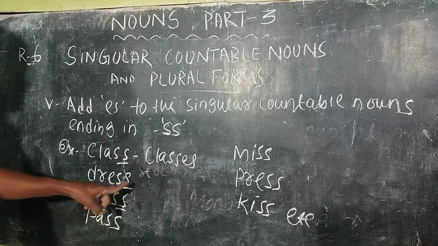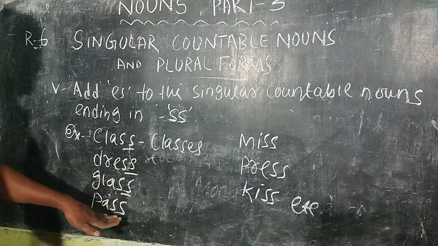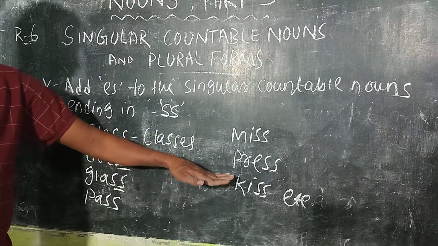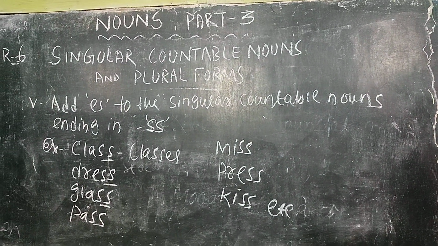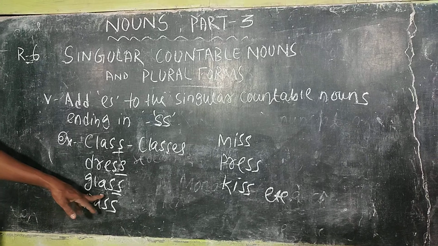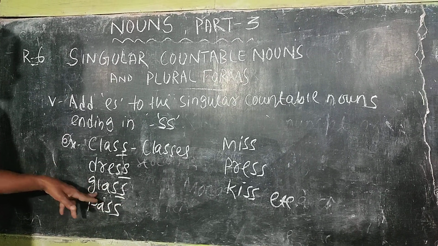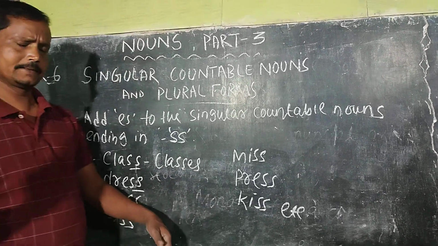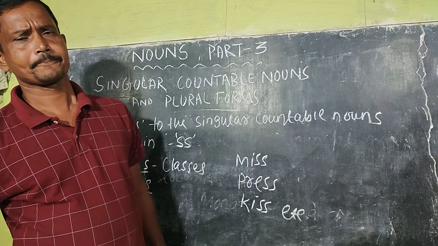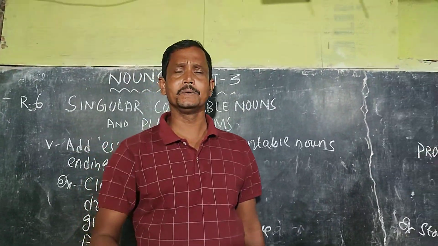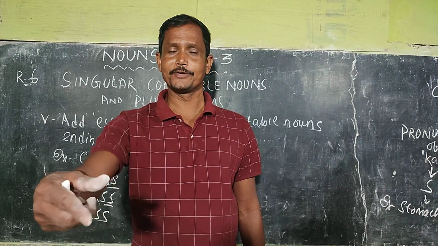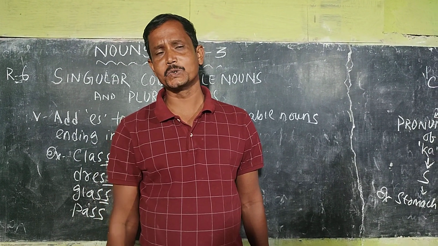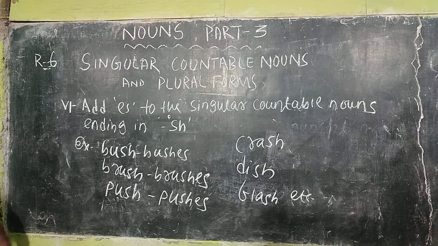Class, classes, dress, dresses, glass, glasses, pass, passes, miss, misses, press, presses, kiss, kisses. But when the word glass is used in case of uncountable, that is a different point of view. But when the word glass is used as a singular countable noun, to make it plural, simply add es to it.